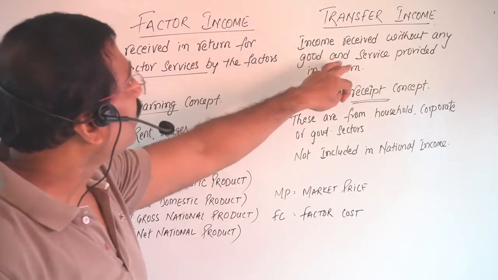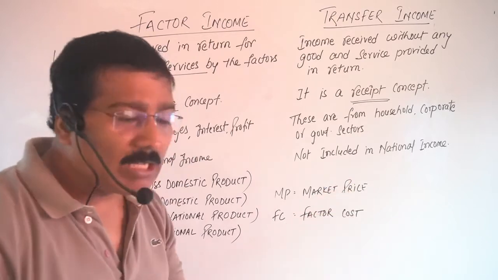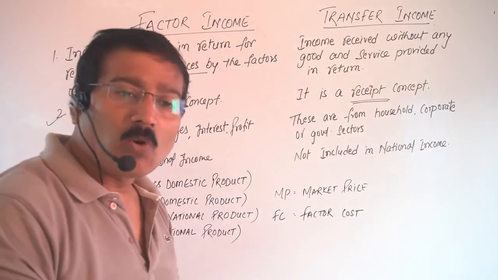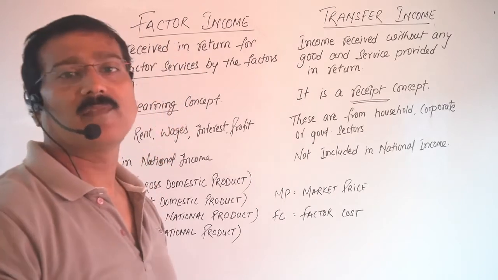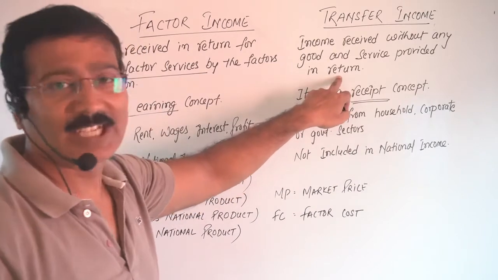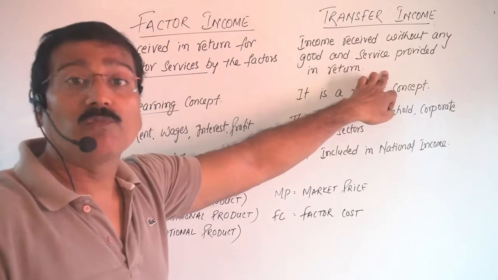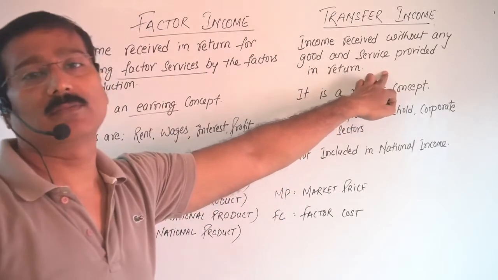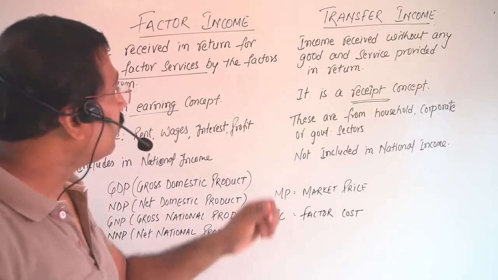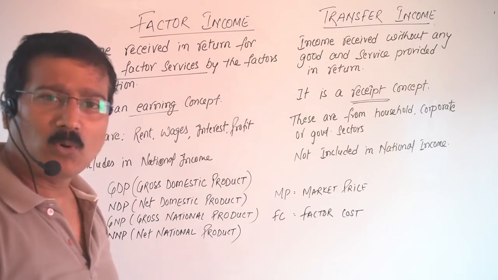But in transfer income, income is received without any goods and services provided in return. Here we are definitely receiving some income, but without any corresponding flow of goods and services. It is a kind of begging. Clear? Here we are doing some work, and here we are receiving the amount without doing any work. Very clear? Second, factor income is an earning concept, but transfer income is a receipt concept. Now some students say, sir, earning and receipt are both the same, no?